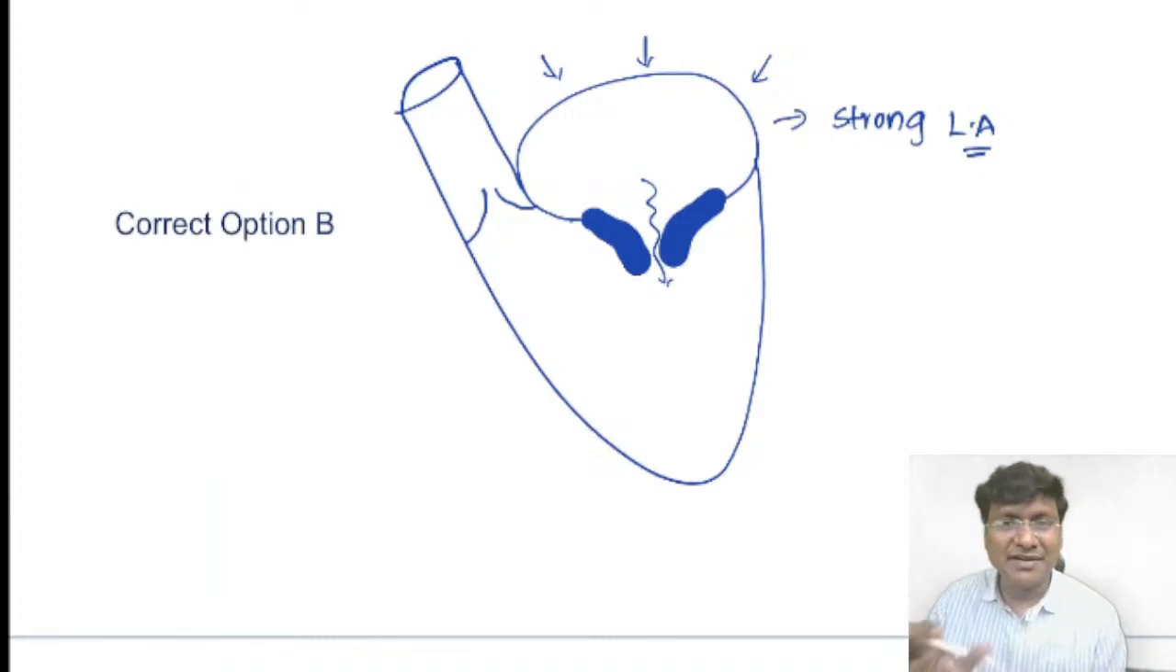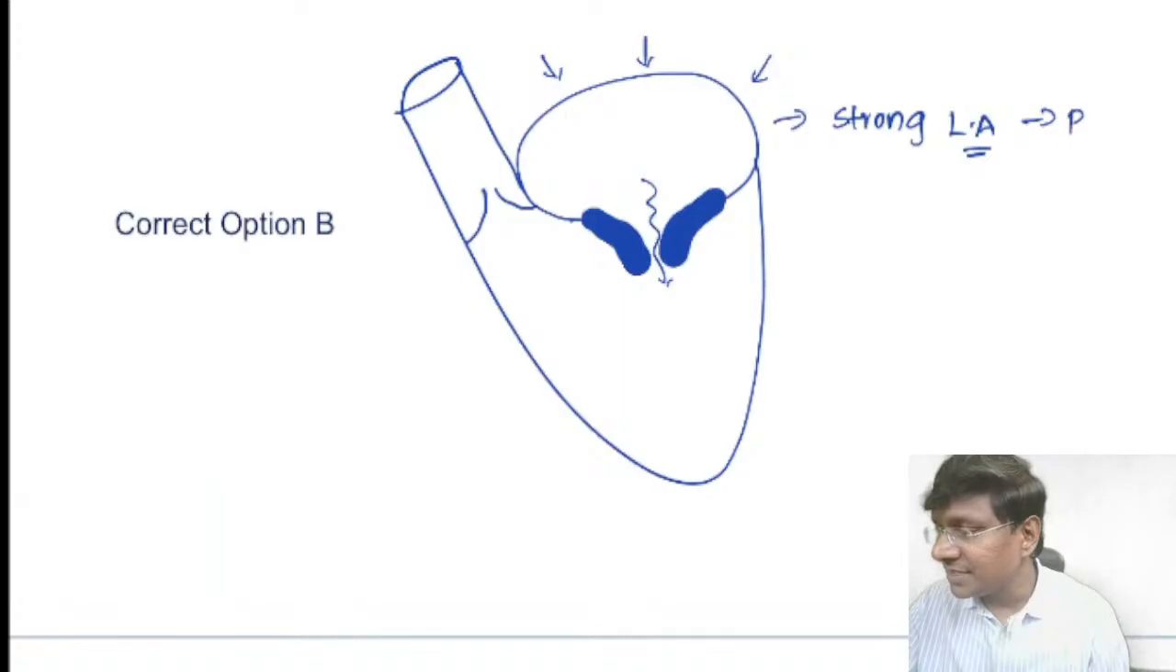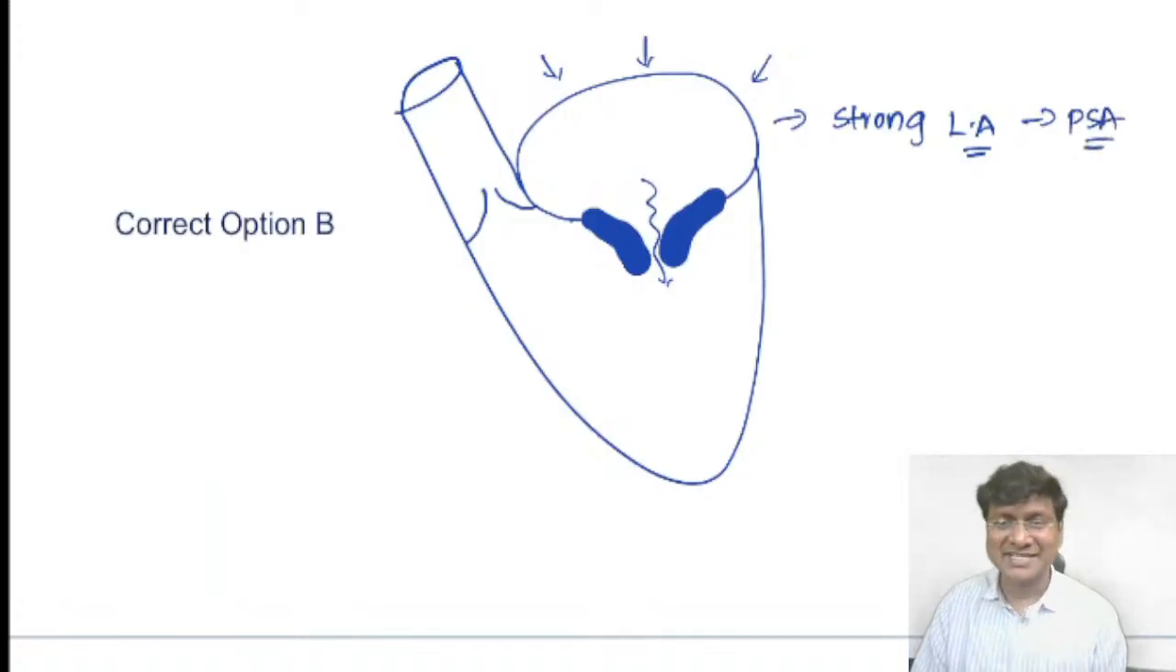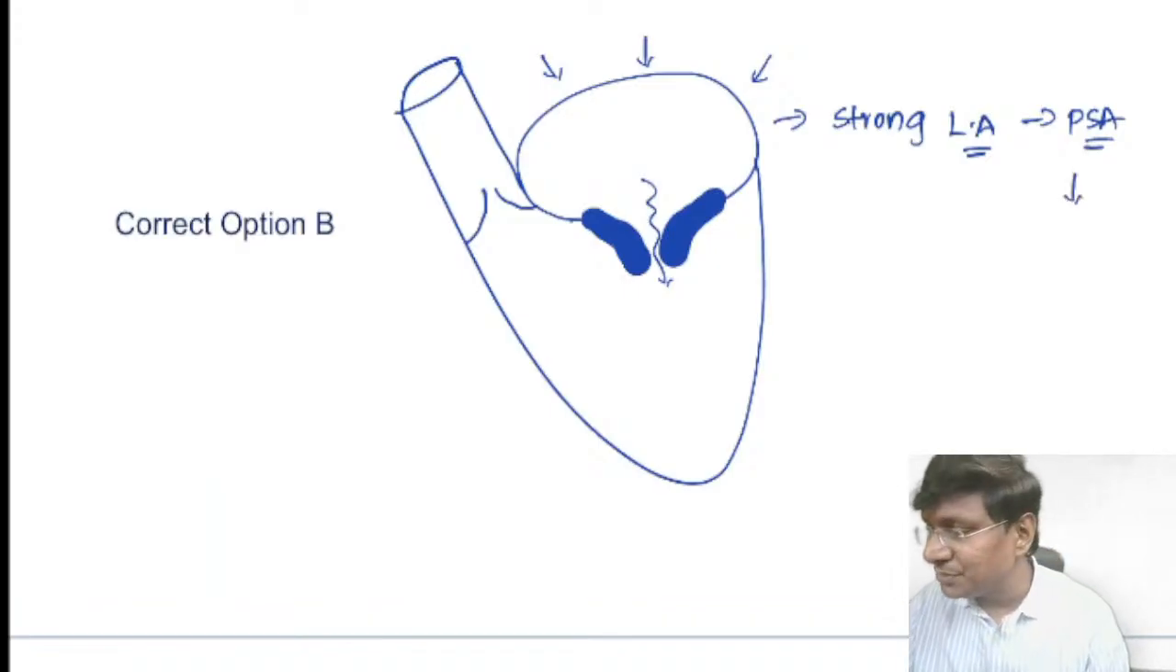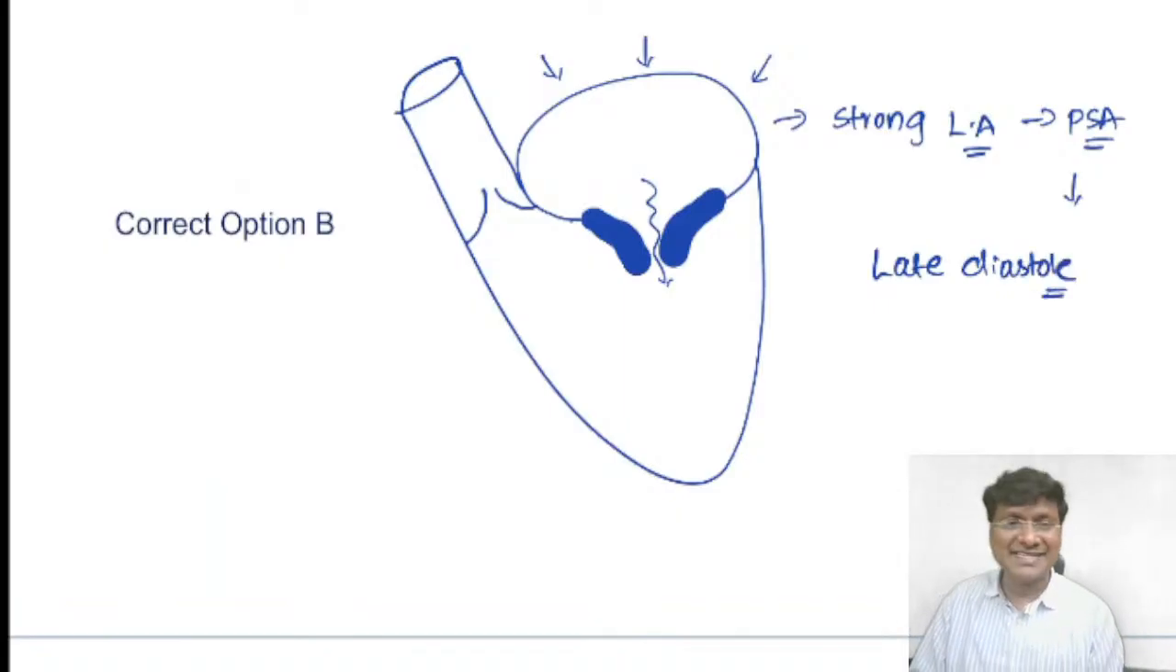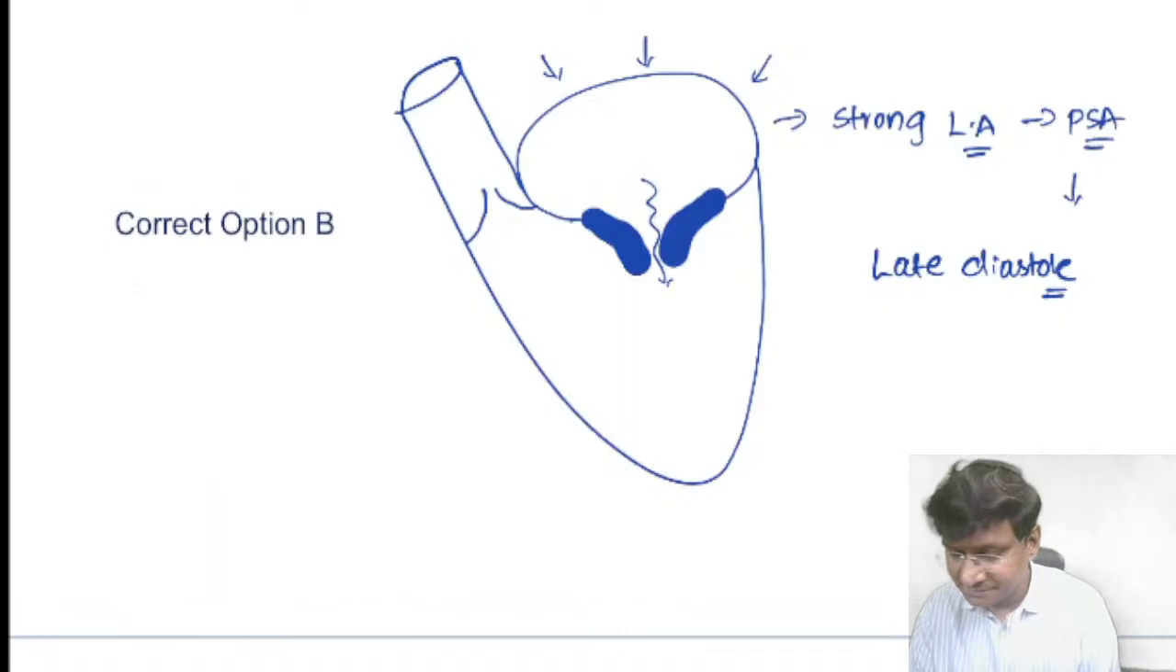This strong left atrial contraction is nothing but your presystolic accentuation. In which part of the cardiac cycle do you have this? You have this in the late diastole. Because it occurs in the late diastole, exactly before the systole, that is why it is called presystolic accentuation.